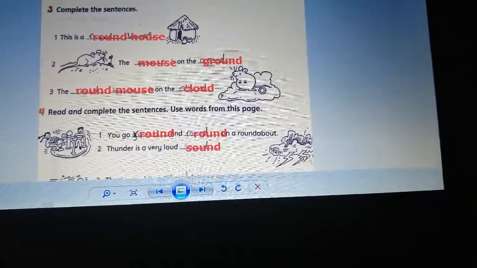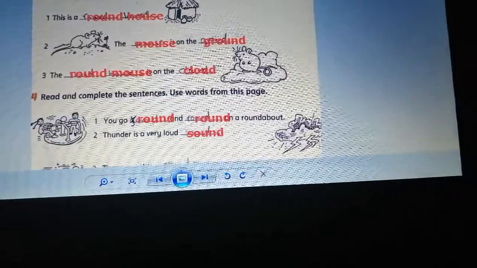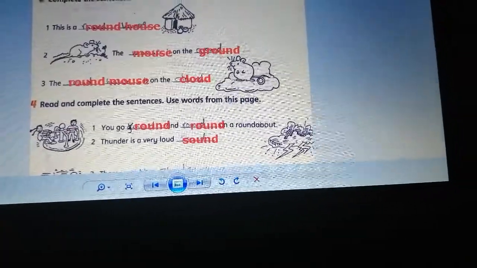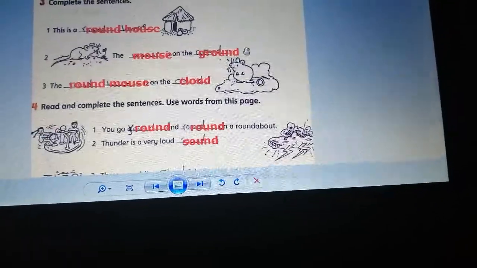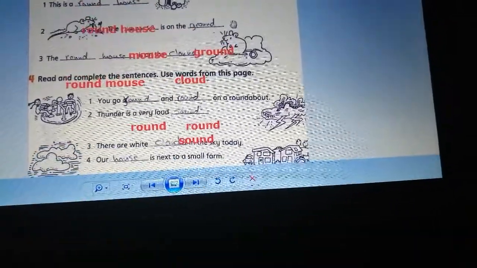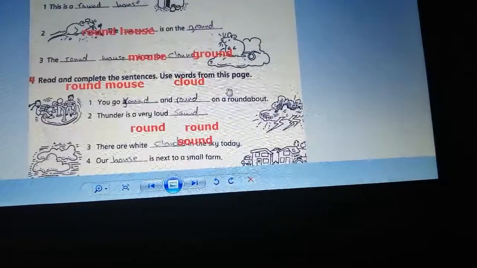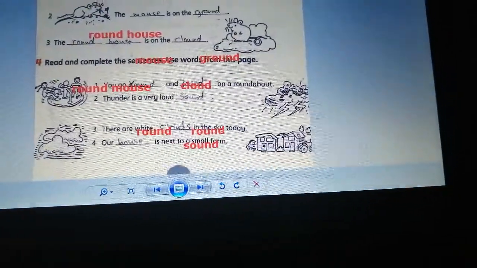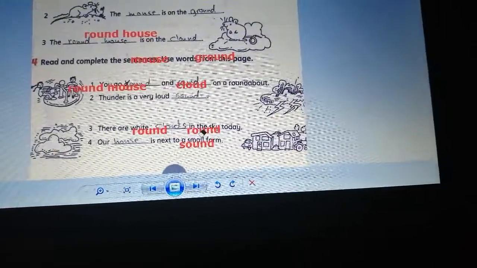So what we have here, you go round and round on a roundabout. Thunder is a very loud sound. Okay, let's now do the next. But I want to clean this because it's nonsense. Okay, let's write here.